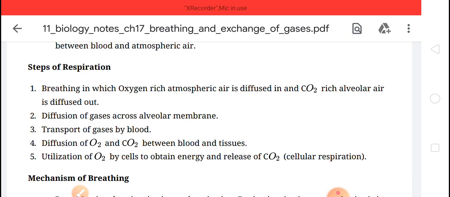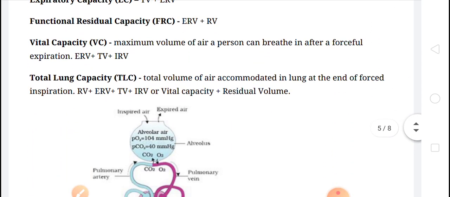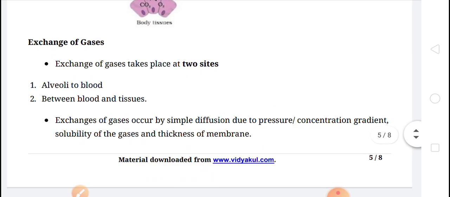While the oxygen is reached to the cell, then cellular respiration starts and the food will be broken down. Okay, clear, children? Next one is the mechanism of breathing. So the mechanism of breathing has two steps, that is inspiration and expiration.